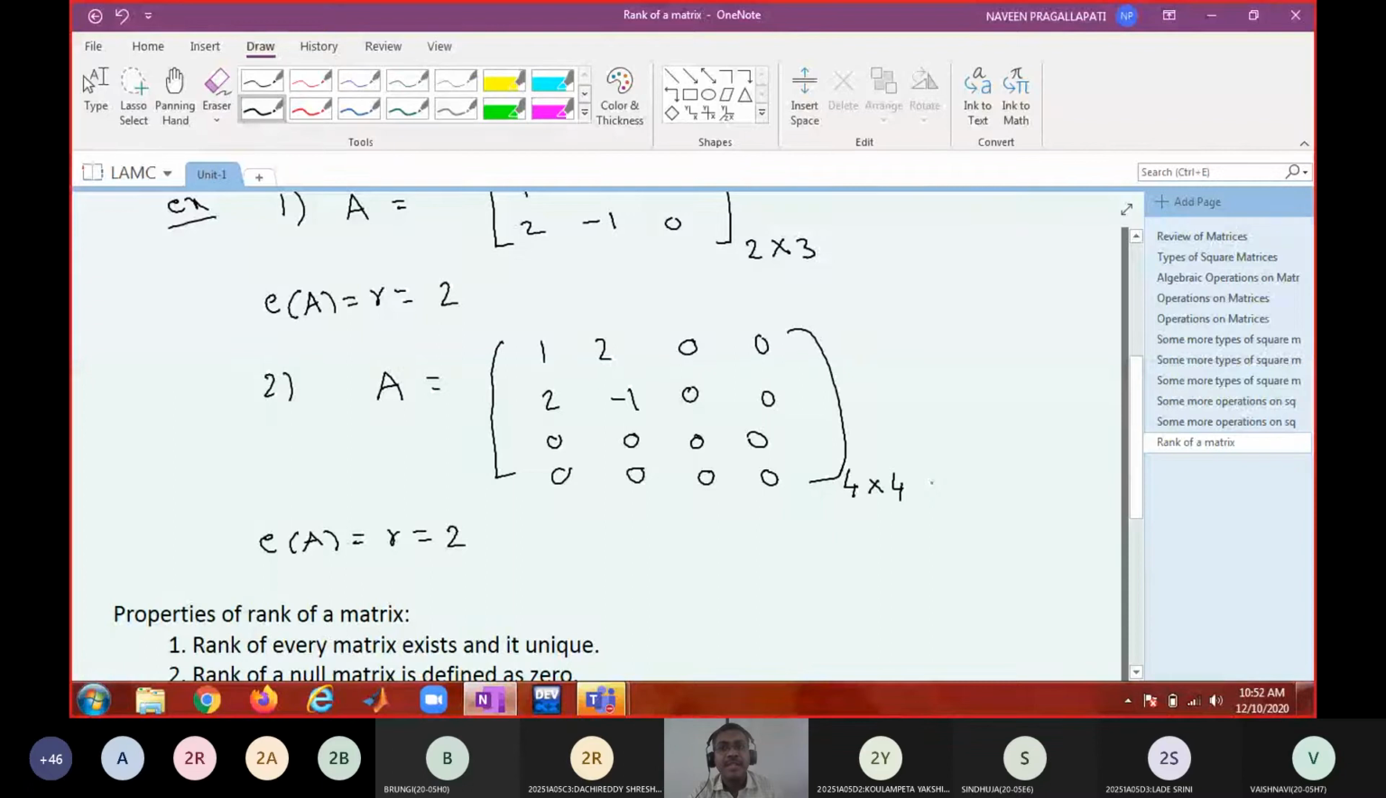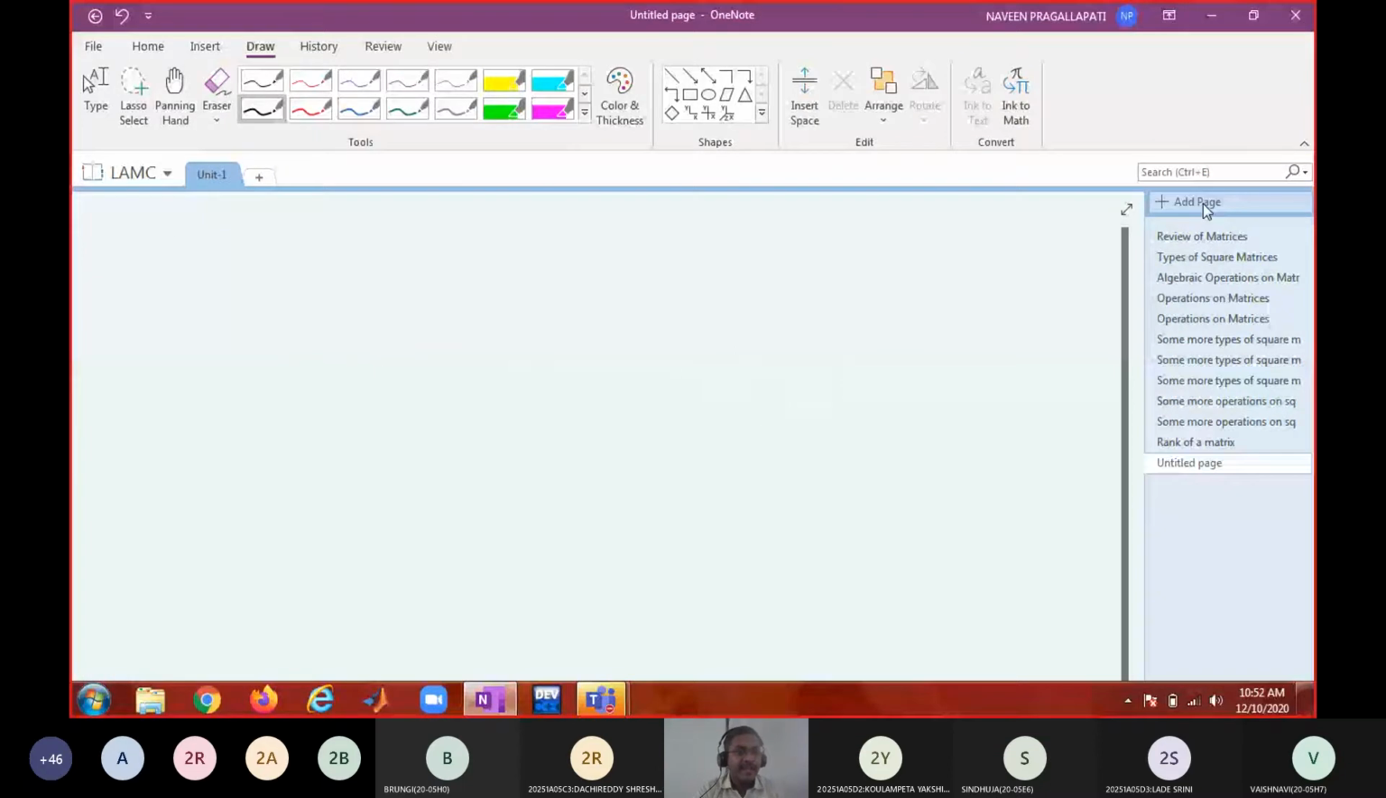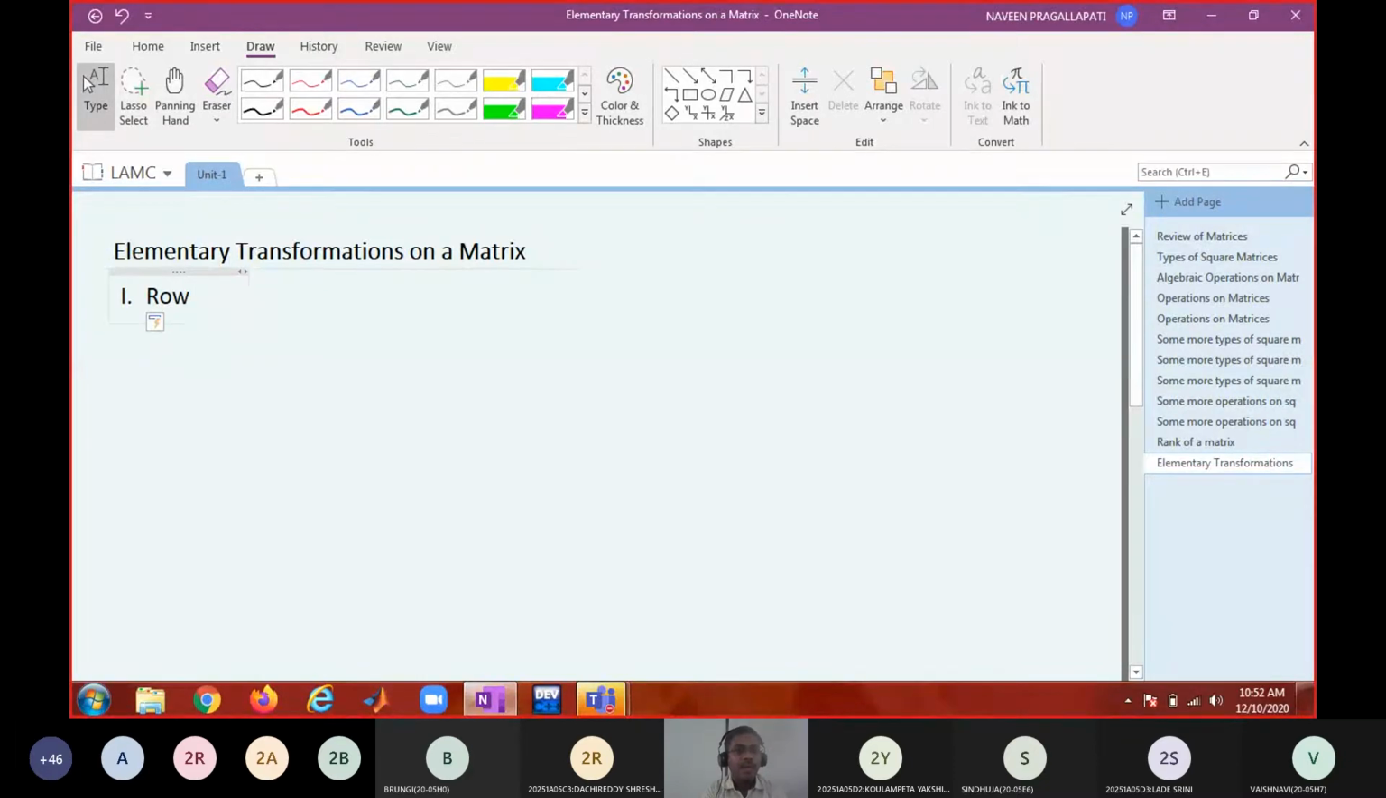So put this heading on the next page: Elementary transformations on the matrix. First one is row operations.